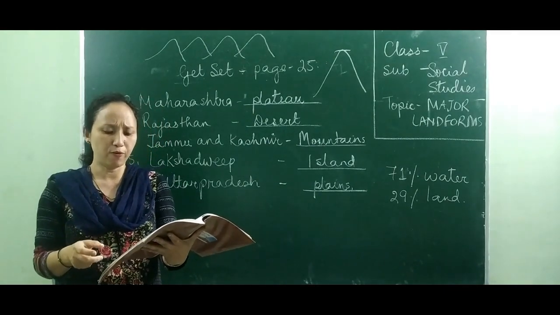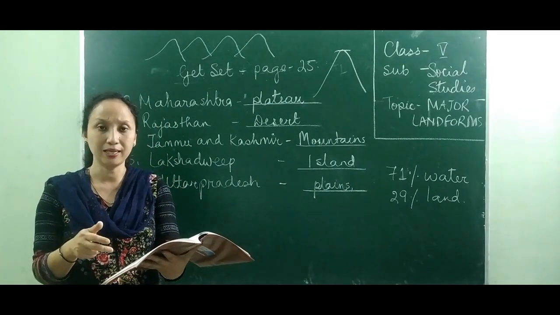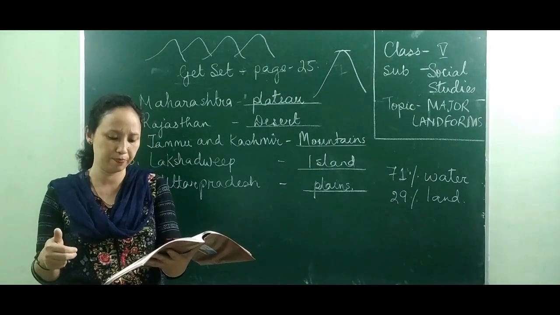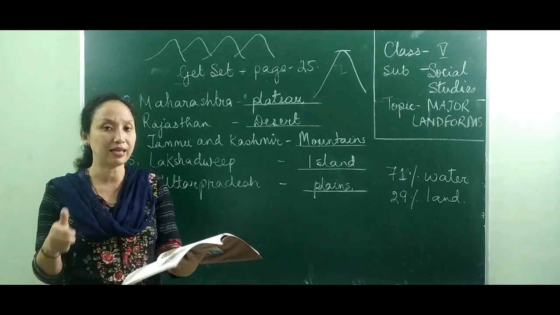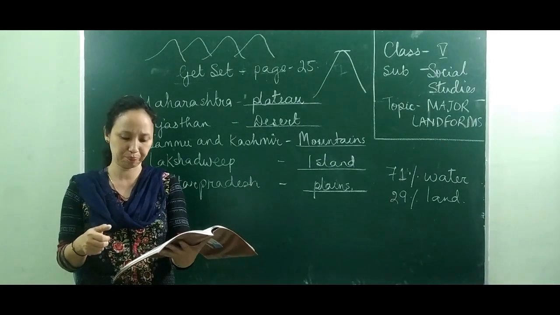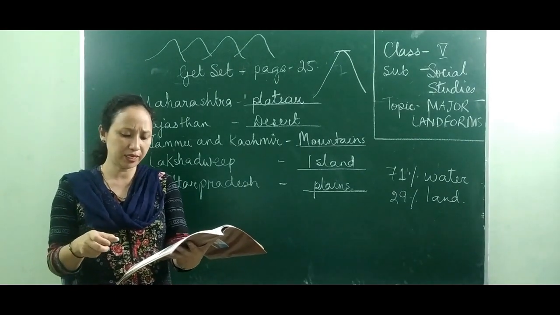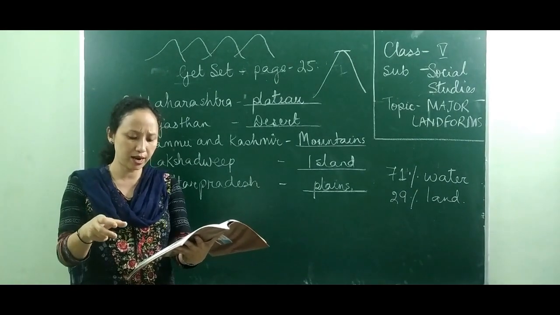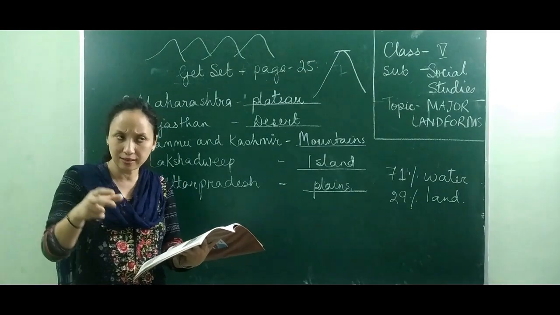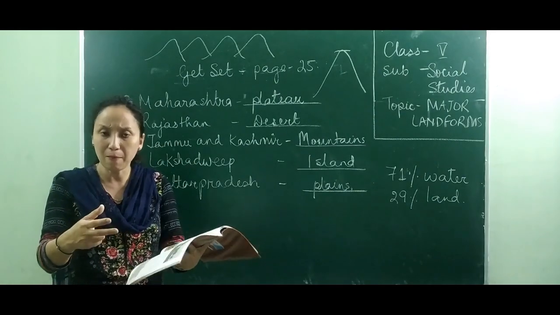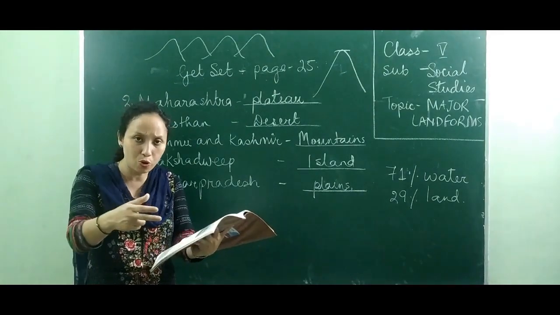Now the plains may be formed by deposition of sand and silt by rivers, as in the case of the northern plains in India. The rivers carry sand and silt with them. Now, when the rivers slow down, these materials are deposited on their banks. That means there are some places where the rivers flow very fast, and some places where the rivers slow down.